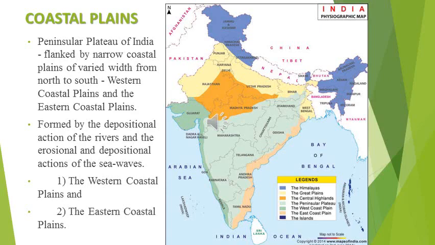Sometimes the sea waves also deposit their sediments, and sometimes they remove them, that is the erosional action of the sea waves. So the coastal plains were formed by the depositional action of the rivers and also the erosional and depositional action of the sea waves. Depositional means it deposits sediments. Erosional means it removes sediments. So the coastal plains were formed both by the rivers and by the sea waves. Accordingly, the coastal plain of India is divided into two.